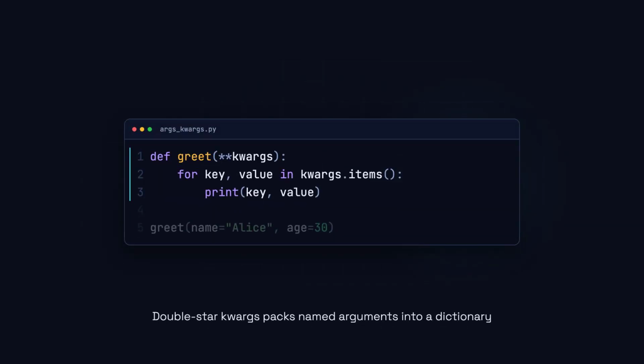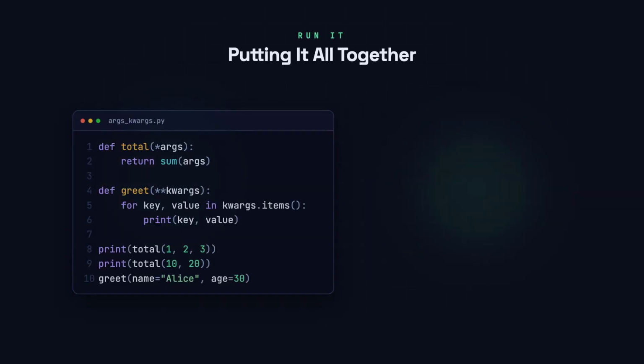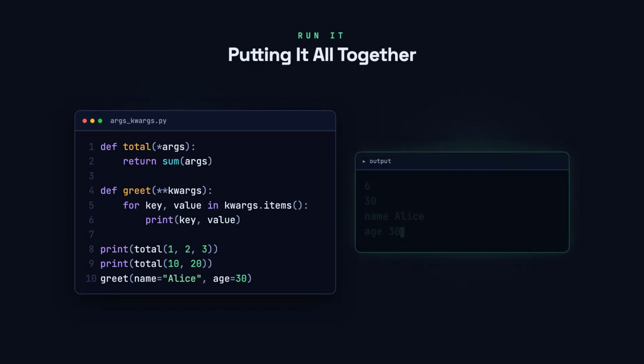*kwargs works the same way, but for keyword arguments. Each name equals value pair you pass in becomes a key value entry in a dictionary called kwargs inside the function. Running the full program, total of 1, 2, 3 prints 6, and total of 10, 20 prints 30. Then greet prints each keyword argument on its own line. Python handles all of that automatically.